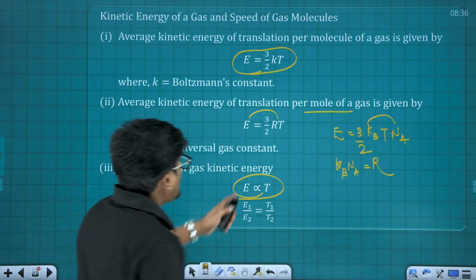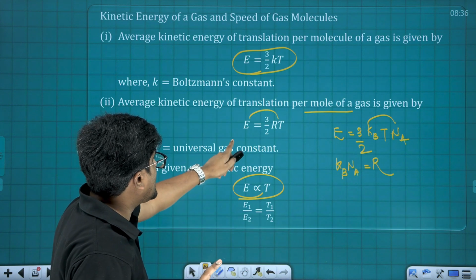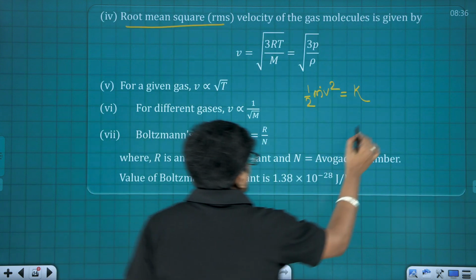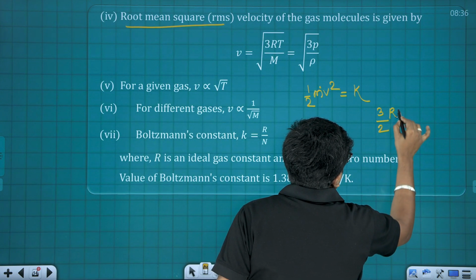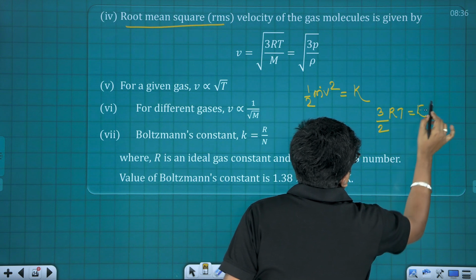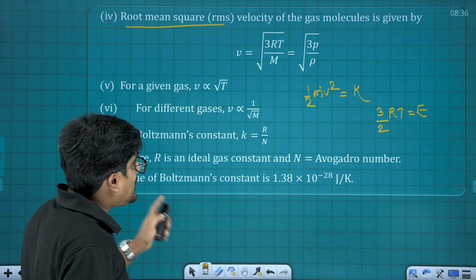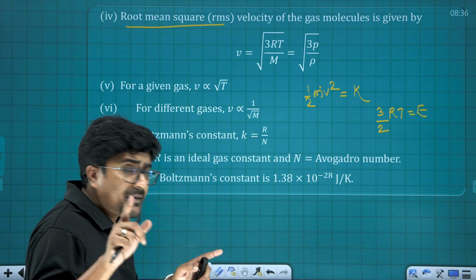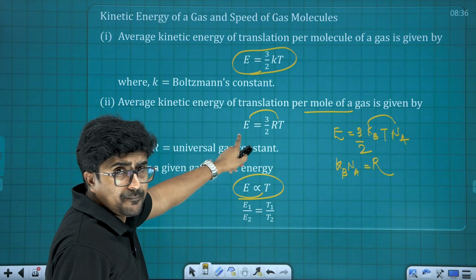In terms of energy value, we got it as 3 by 2 RT for 1 mole of a gas, isn't it? In terms of capital R, this is how we explain the kinetic energy: 3 by 2 RT.